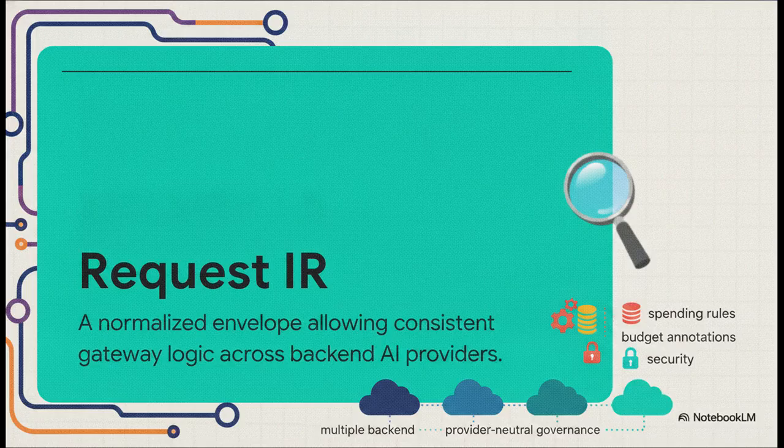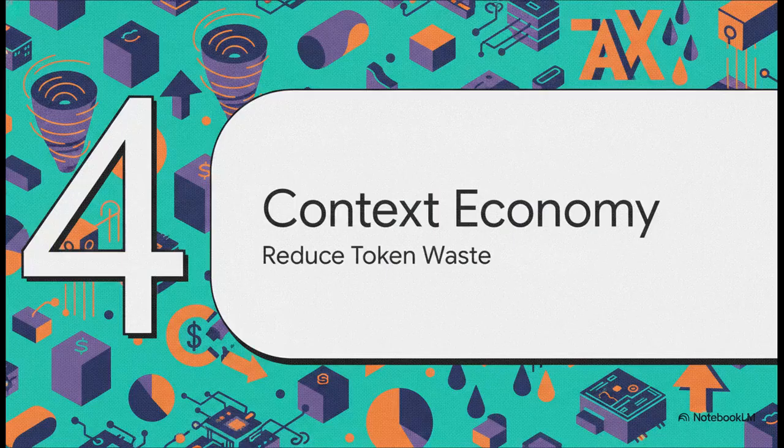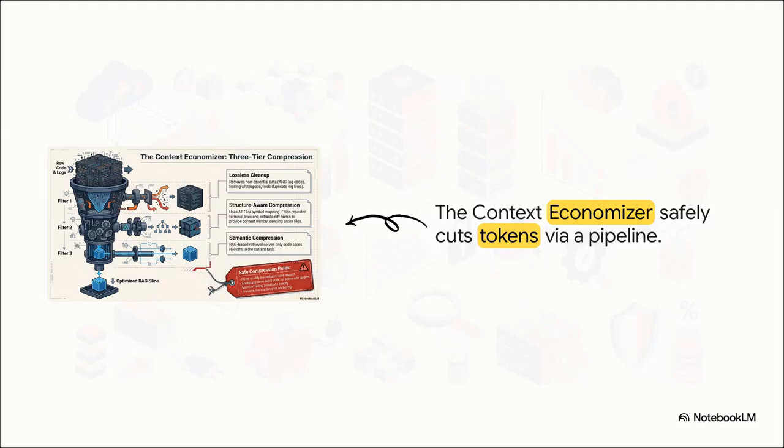It makes your governance completely provider neutral. Section 4, Context Economy reduces waste. Which brings us to the context economizer.